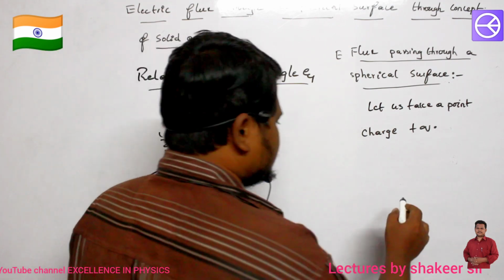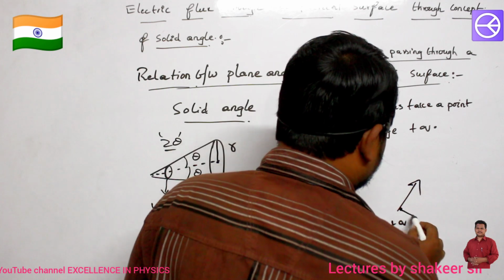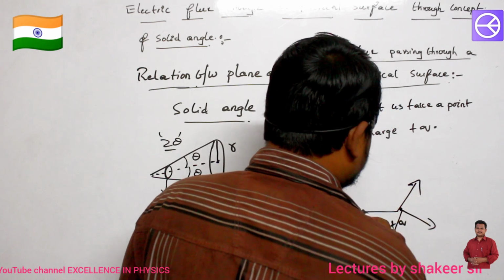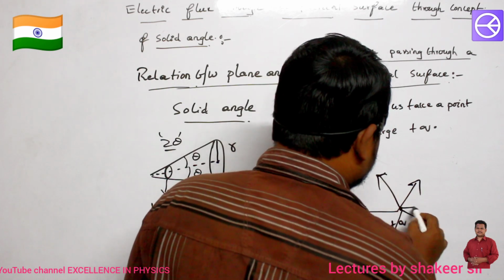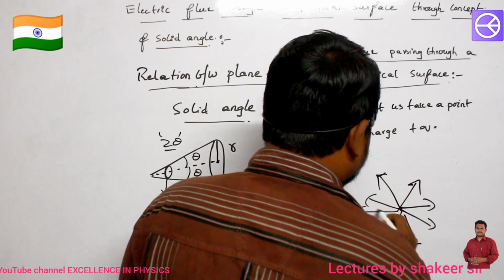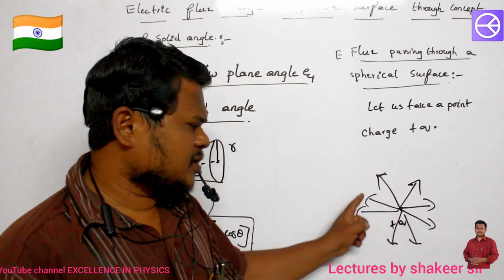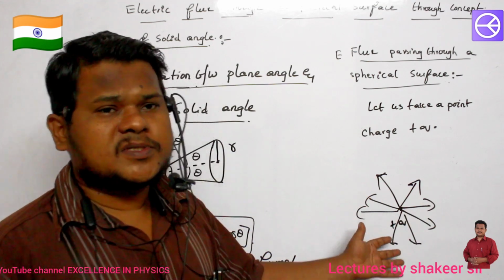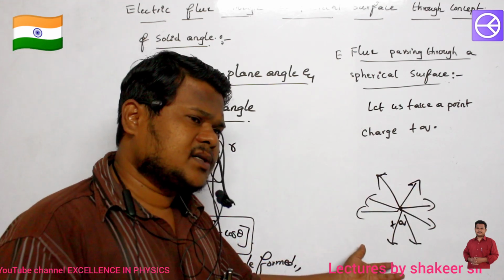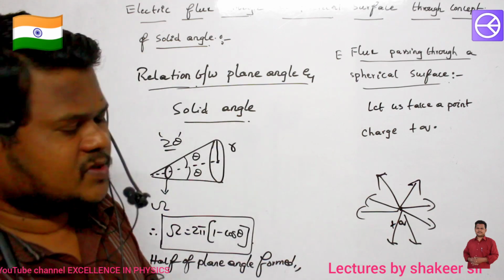So this point charge will be giving electric lines of force in this direction, in this direction, in every possible direction. These electric lines of force are not only present in the plane of the board. They are present outside the plane of the board, and inside the plane of the board also. Are you able to understand?